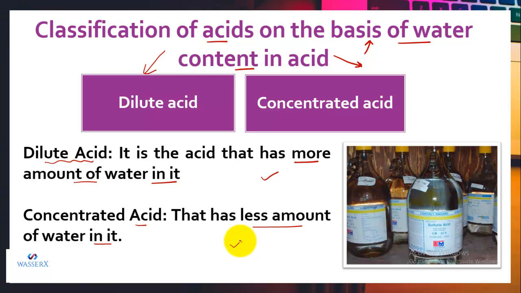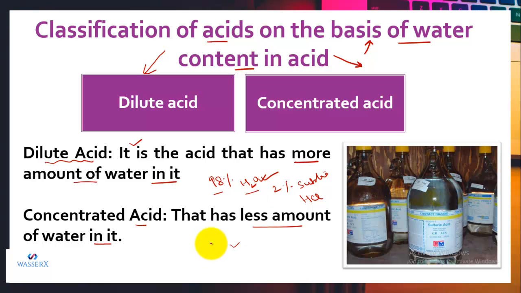Let's explain this by taking some examples related to percentage. Let's say I have 98% water and 2% HCl. Then the acid form will be dilute because it has enough water.